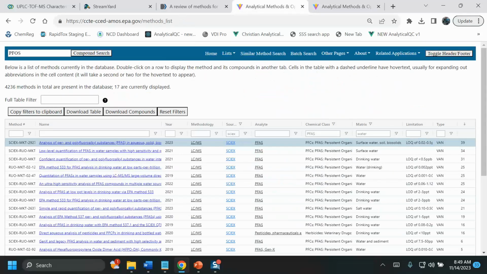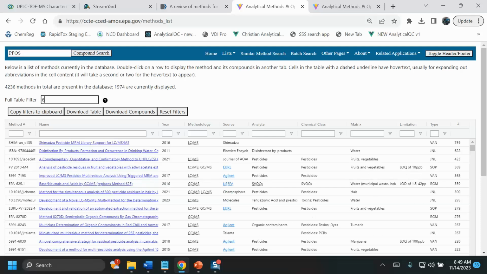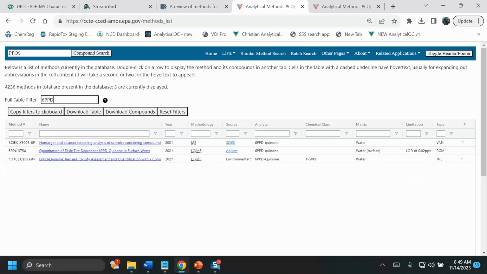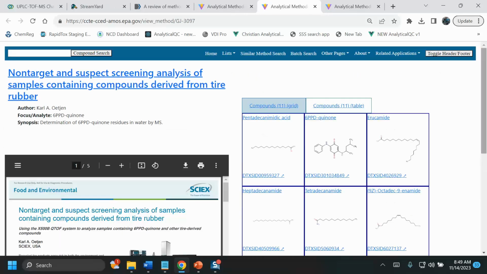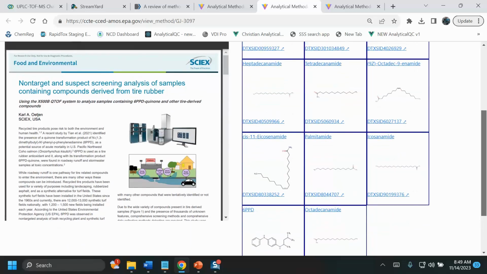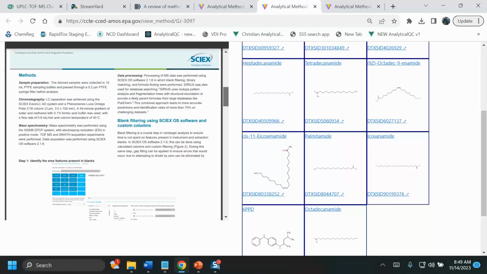So I will now reset the filters, and what I'm interested in doing is taking a look at other types of chemicals. So for example, I'm looking for 6-ppd. So now what I've done is I filtered through the entire table, every text string, to find anything we know about 6-ppd. And here's an example of going into the 6-ppd quinone. This is talking about suspect screening of compounds derived from rubber.